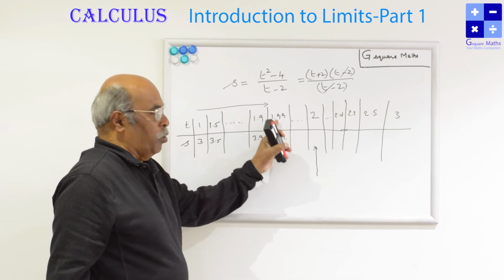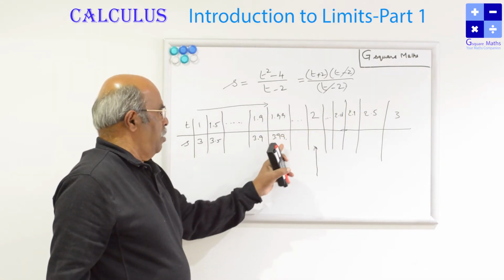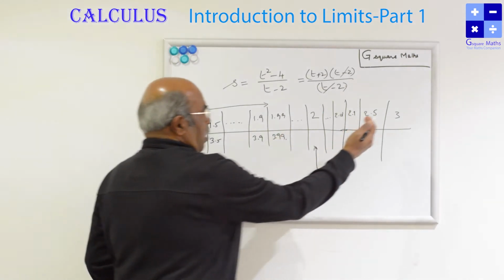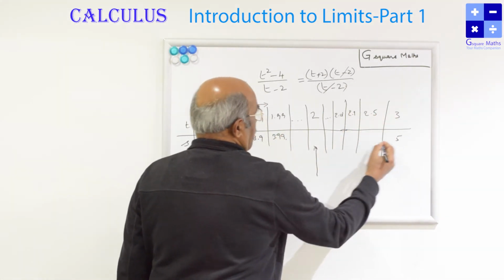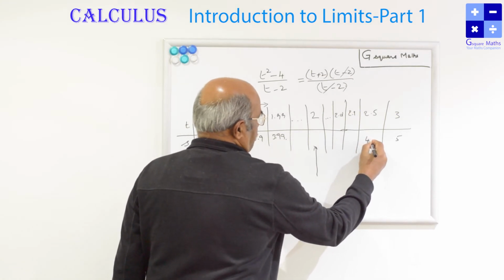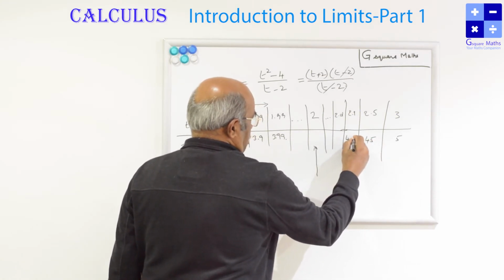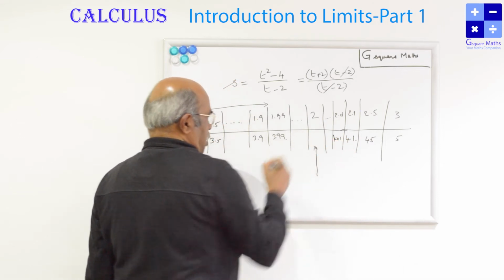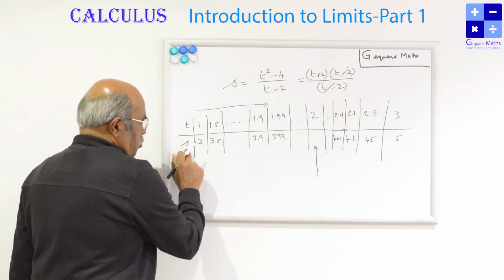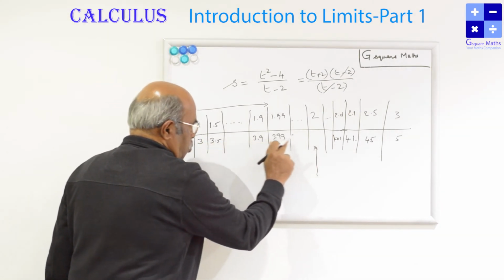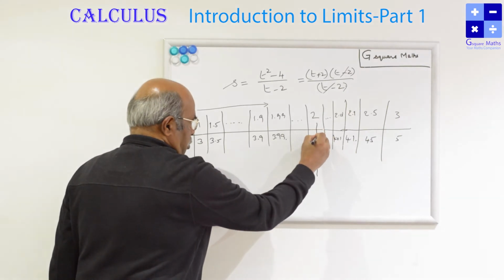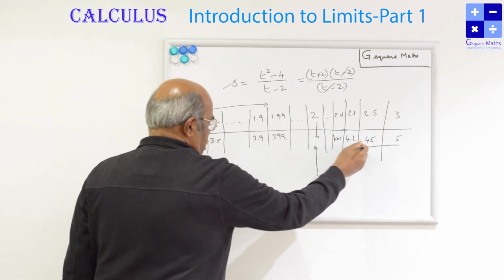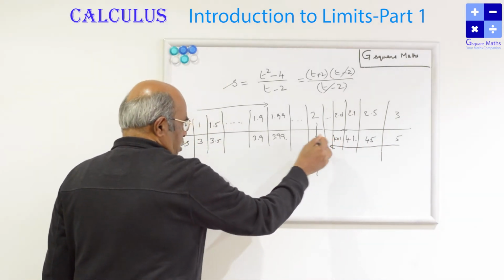If the time is 1.9999, the velocity is 3.9999, and so it goes. Similarly, coming from the other side, it is 5, 4.5, 4.1, 4.01, and we are coming closer. The speed of the object is approaching some value.